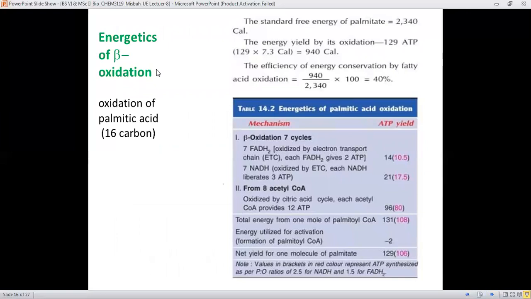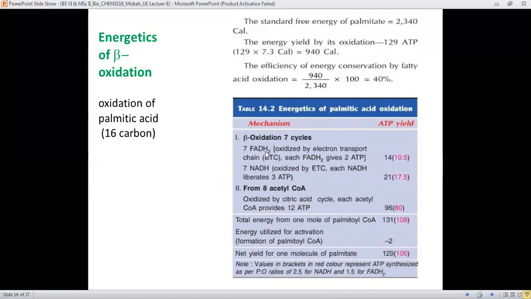For the energetics of beta oxidation for palmitic acid, which is the 16 carbon fatty acid, because beta oxidation here undergoes 7 cycles, I have to show the ATP yield. How will I do it? There is involvement of 7 FAD, so 7 FADH2, the reduced forms, are formed.